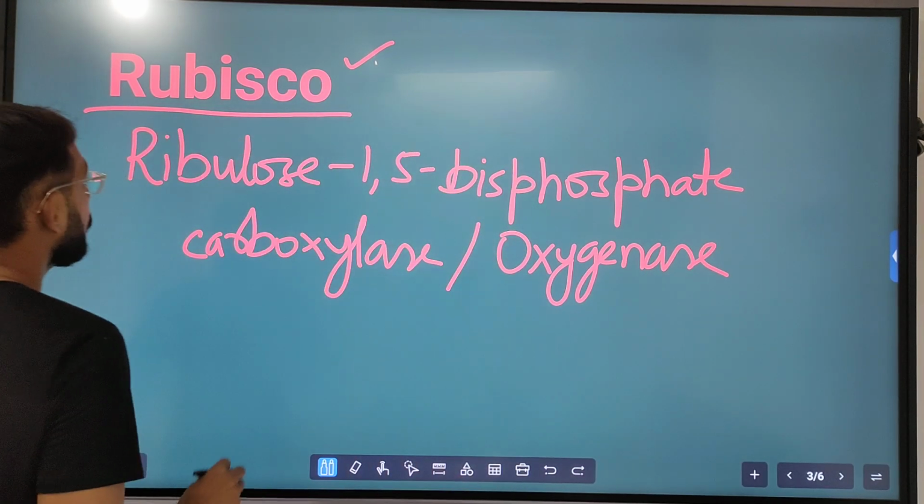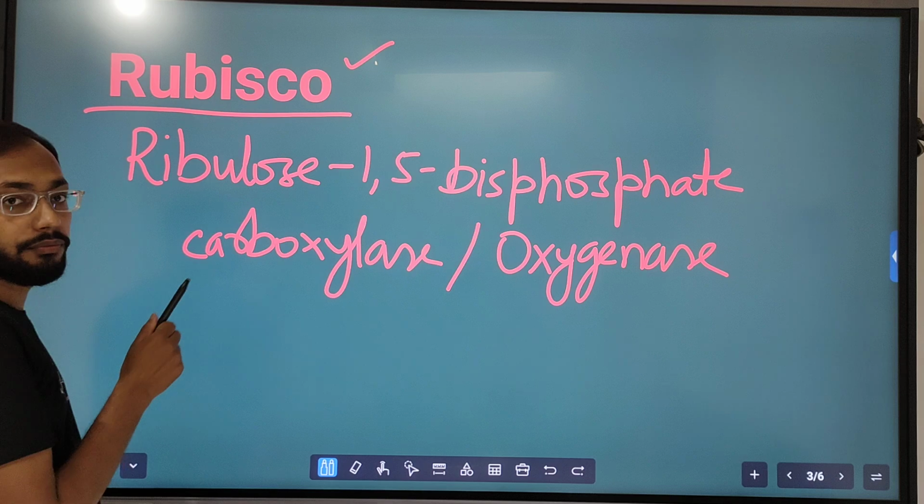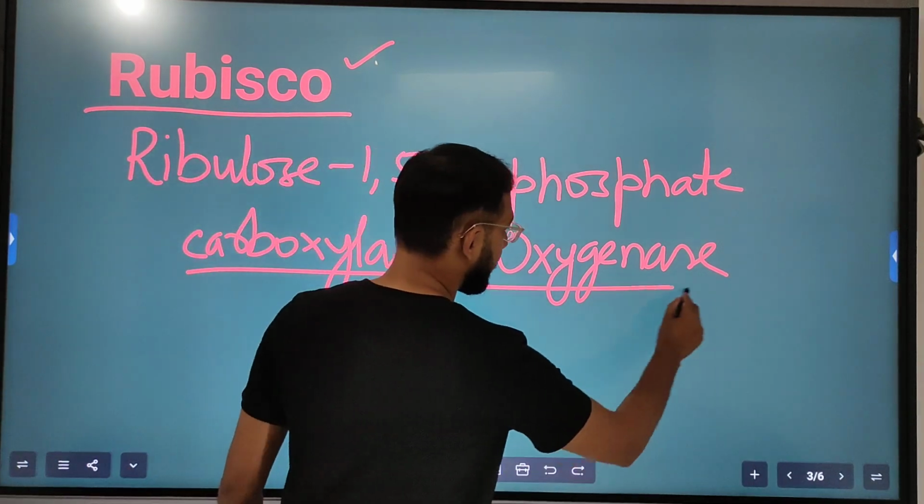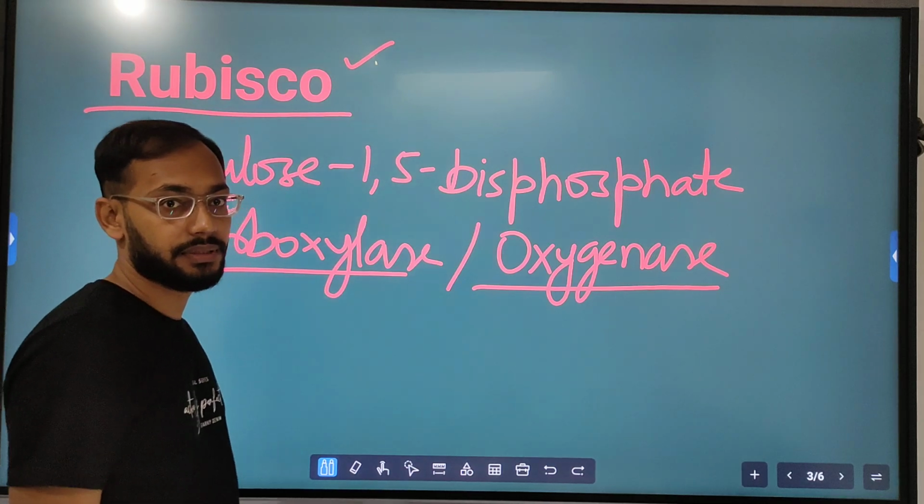So this enzyme performs both activities, carboxylase activity as well as oxygenase activity, depending upon the circumstances.